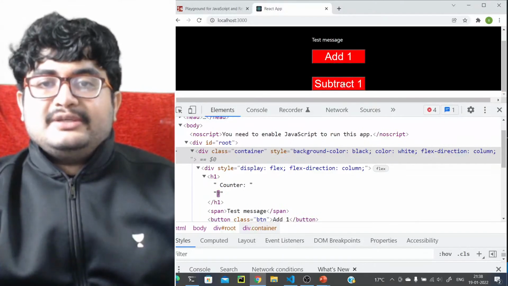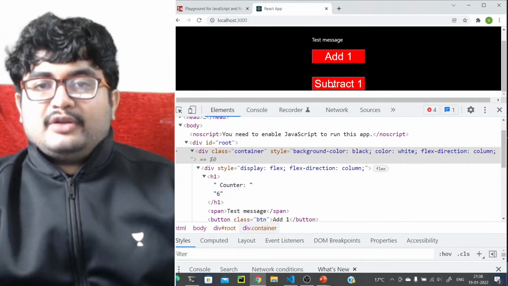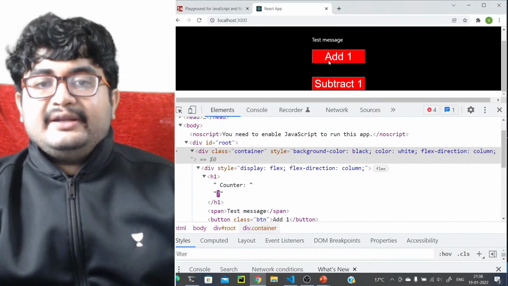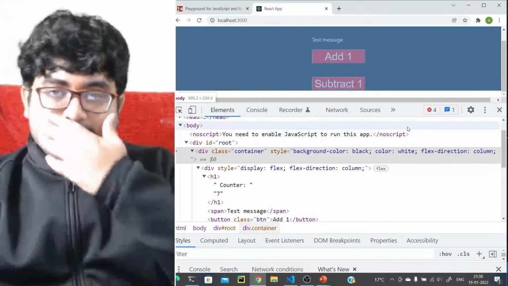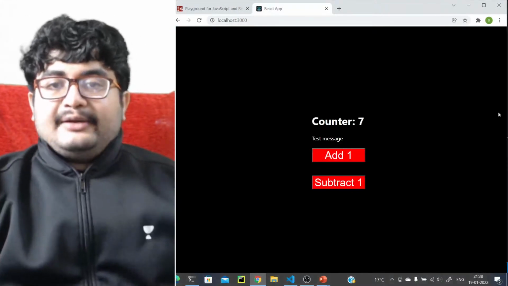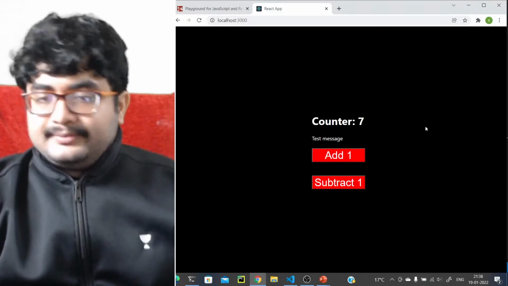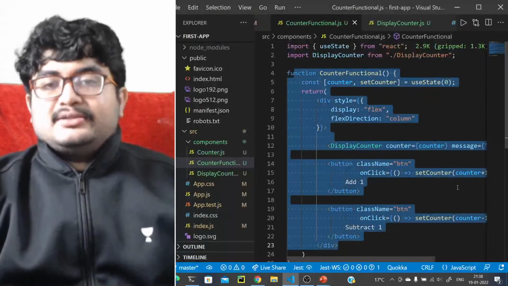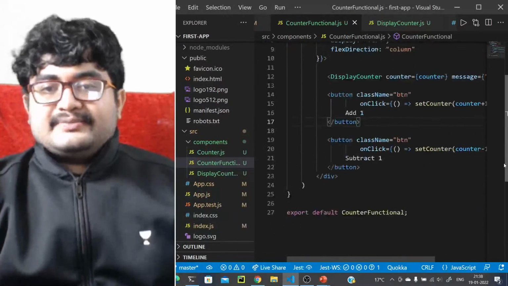Just follow this: only the counter is updating. So it does a diff operation, checks what needs to be updated, and only updates that. That's how the React virtual DOM works.